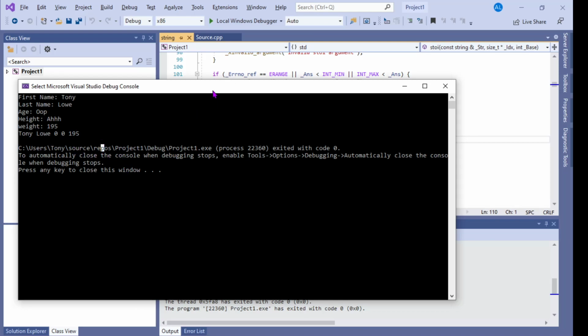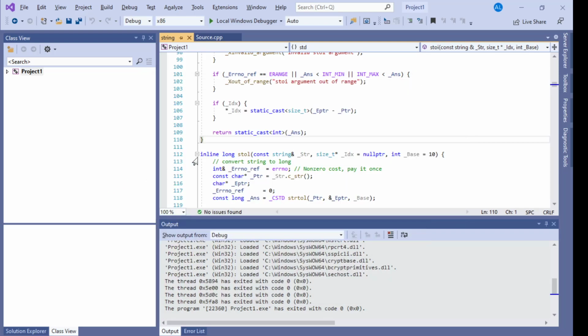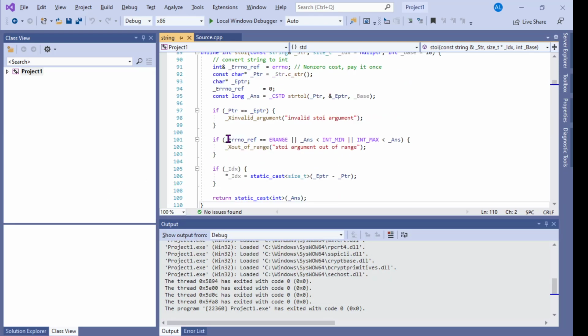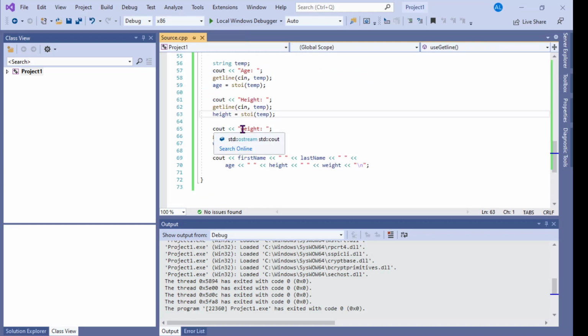So getline is going to be a much better option for user interface in any language. It's not a C++ thing. As I said, the Java scanner operates the same way. And I tell students when I'm working on Java, don't use a scanner. Or if you do use a scanner, just use readLine every single time for user interface.